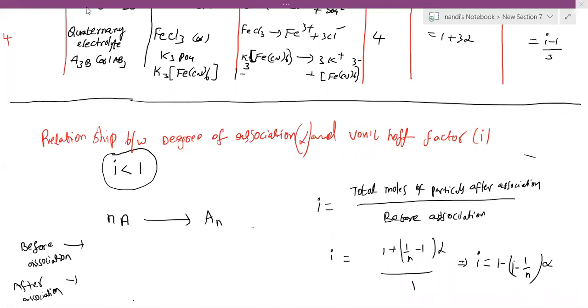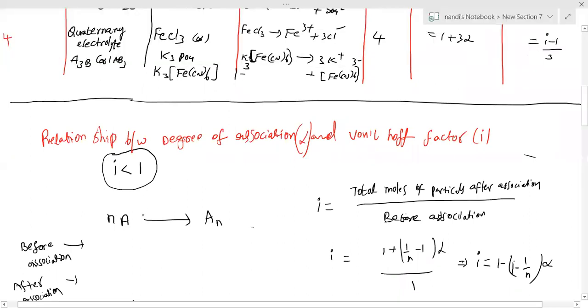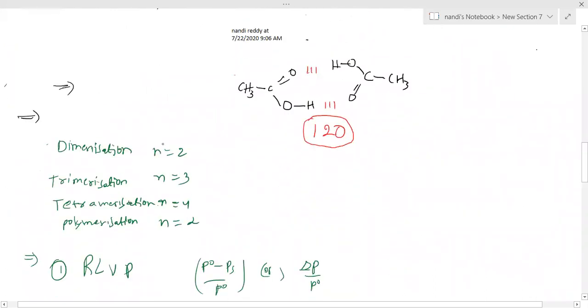Dissociation is already completed, and now association. Suppose here also we assume initially 1 mole I am taking. Out of 1 mole, assume that it may be a dimer or trimer. Dimerization means 2 atoms I am taking become A2, so 2 atoms combined. How many atoms combined here? Only 2. That we call dimerization.